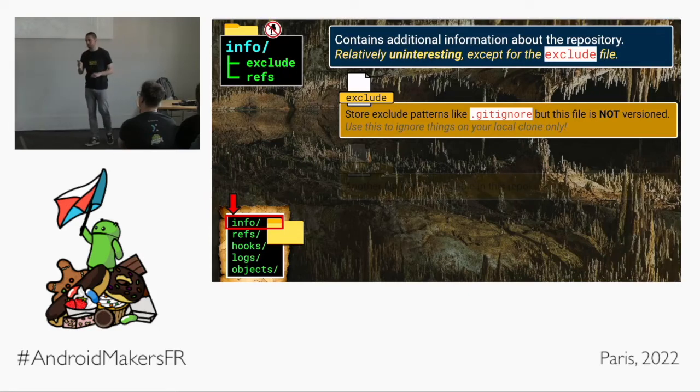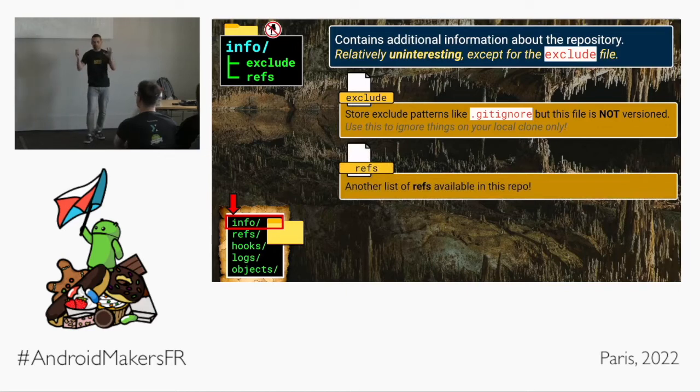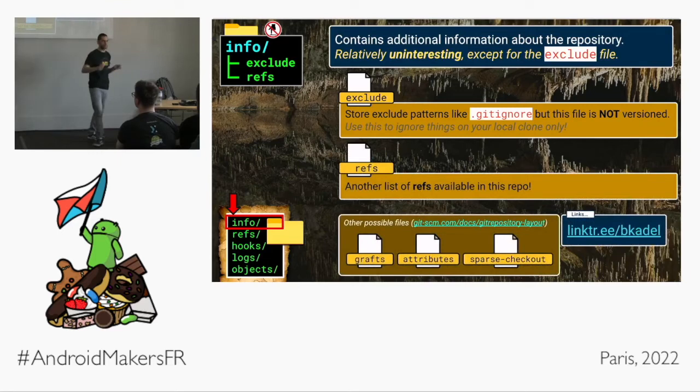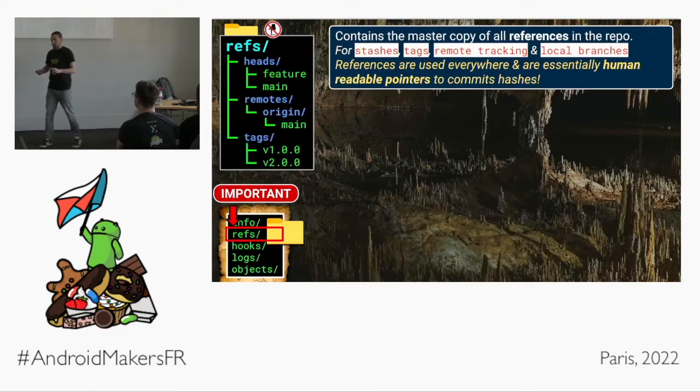There's another list of refs. Refs we will come to again later. There's grafts, attributes, and so on. It would take me ages to go through all the different tunnel systems here in this little folder, so please check out the link tree if you want a comprehensive list of all of the little info files that could exist. Let's keep moving.